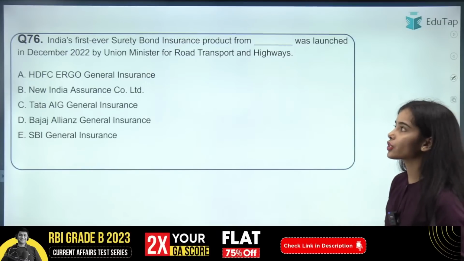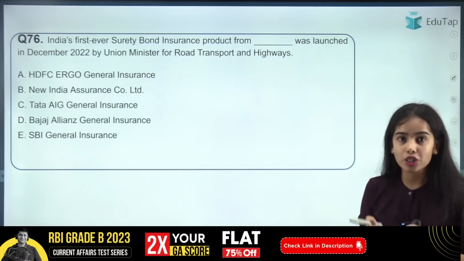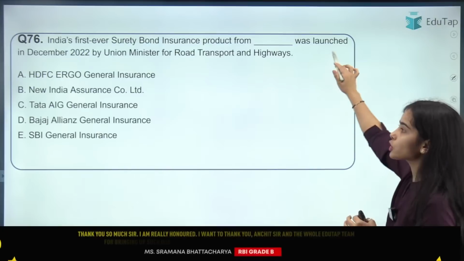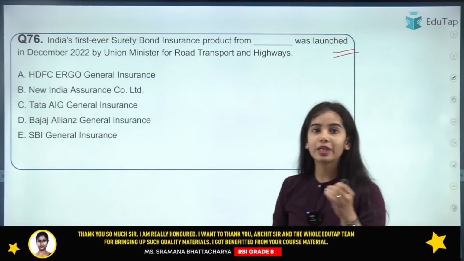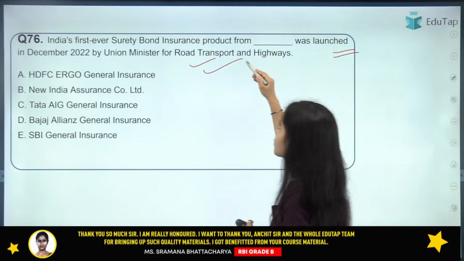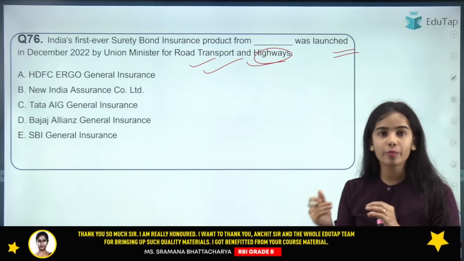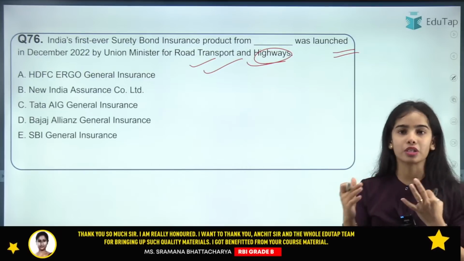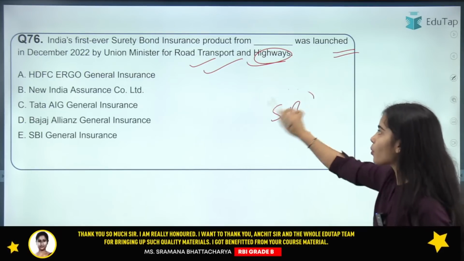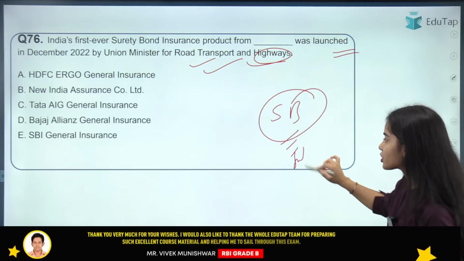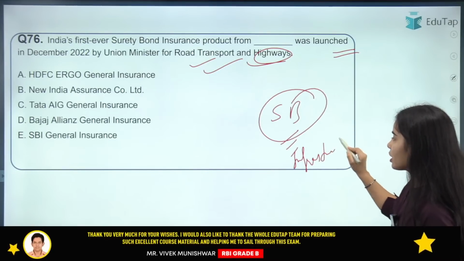Now coming to the next question. India's first ever surety bond insurance product from IRDAI was launched in December 2022 by the Union Minister for Road Transport and Highways. So for the first time, the surety bond was released for infrastructure projects.